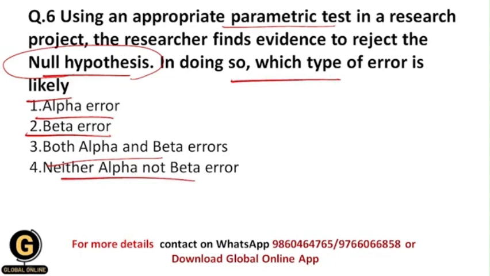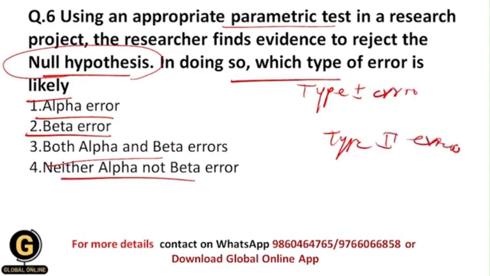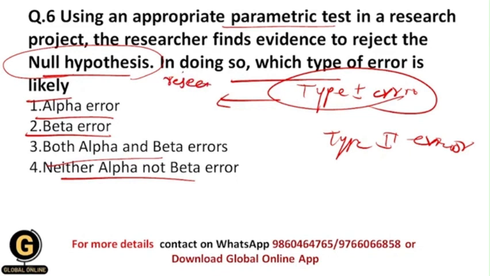So basically students, there are two types of error that I have told you earlier, and those are type 1 error and type 2 error. Again I am going to tell you about this. Type 1 error occurs when we reject the null hypothesis whenever it is true. All of you getting?